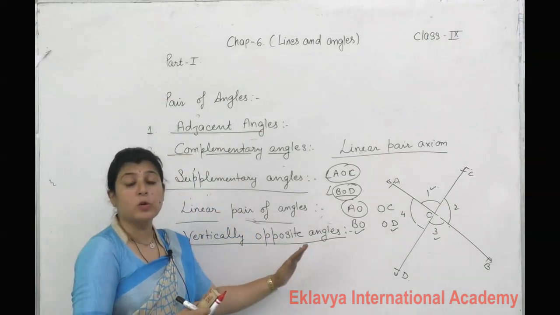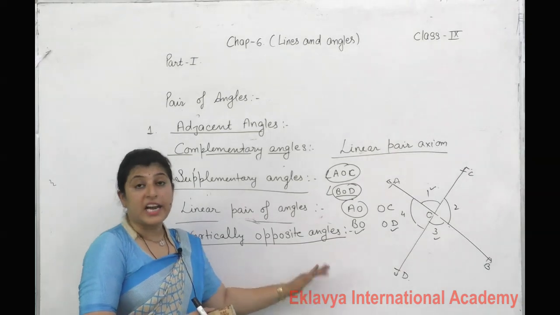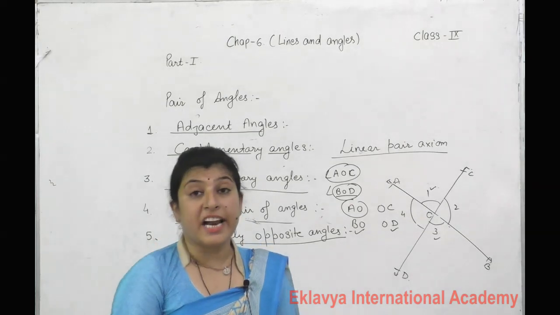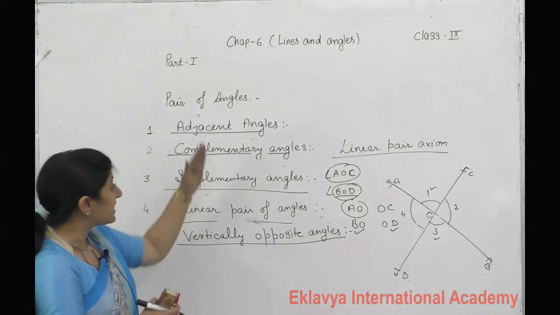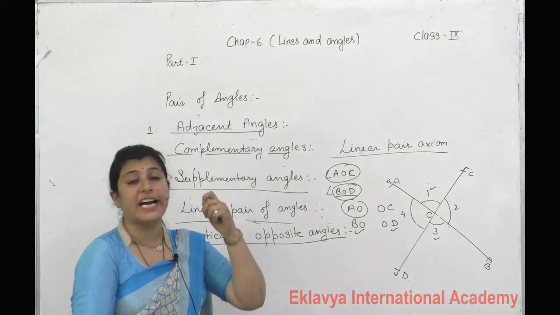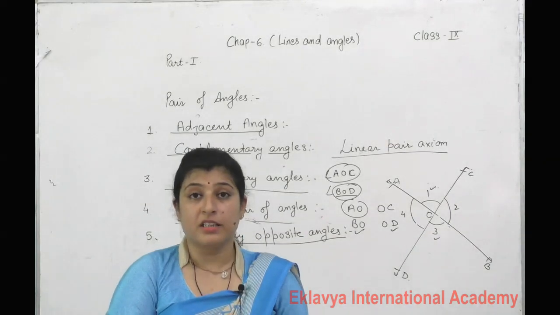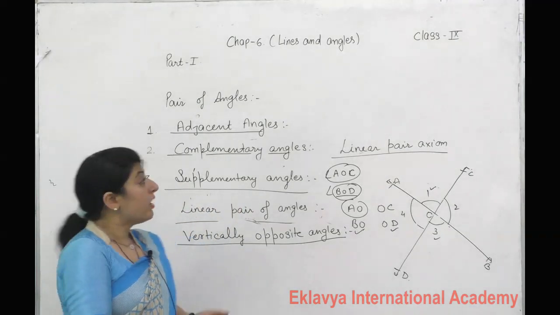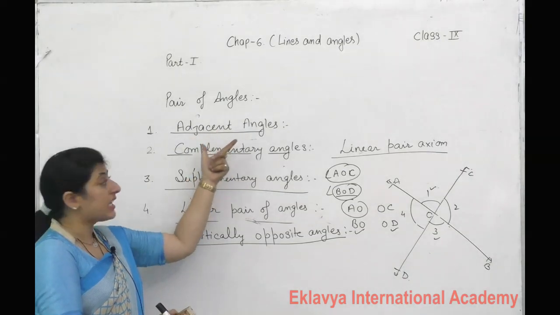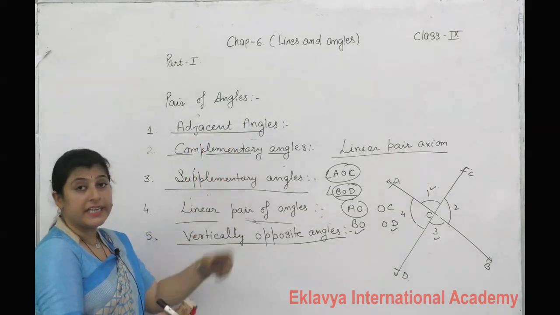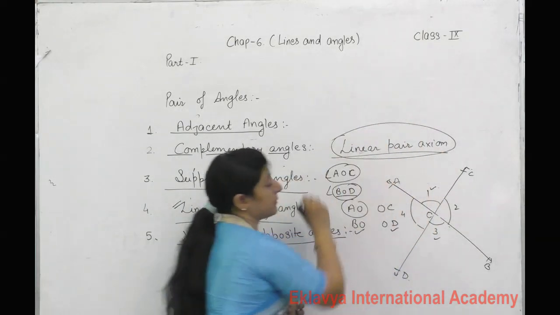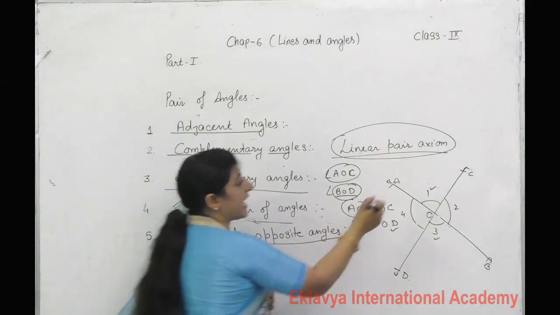So till here do revise properly, try to write and learn it, and try to understand properly what the meaning of all these terms is, because in the question we directly use these terms, there is no description then. So you have to be familiar with all the terms. What is an adjacent angle, complementary angle, supplementary angle, and this is a new thing for you, that is the linear pair axiom, and we already described what axiom means.